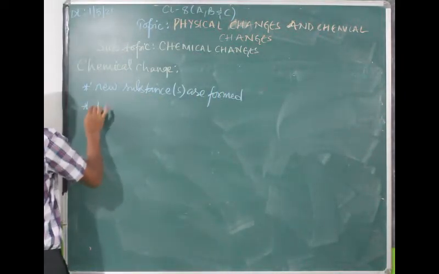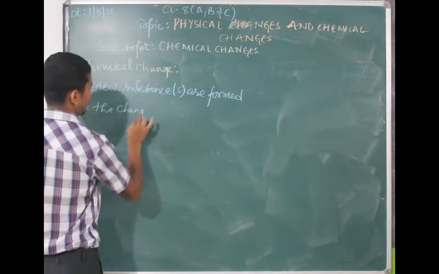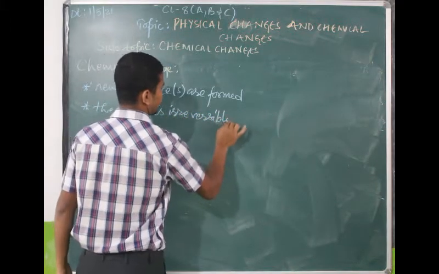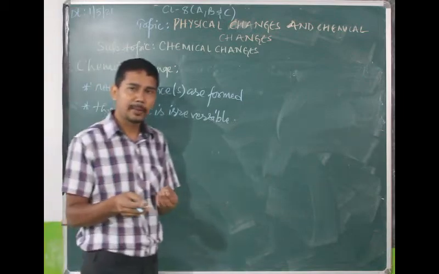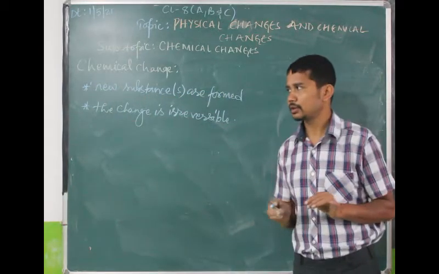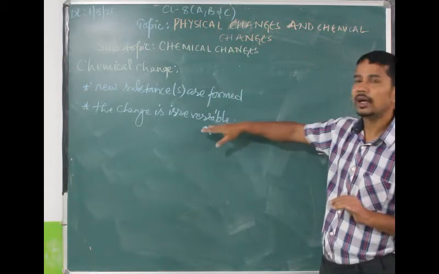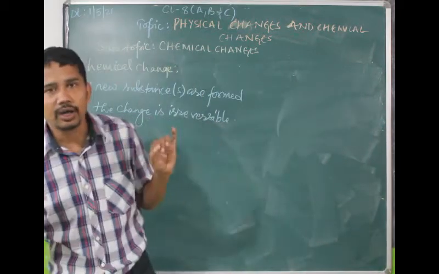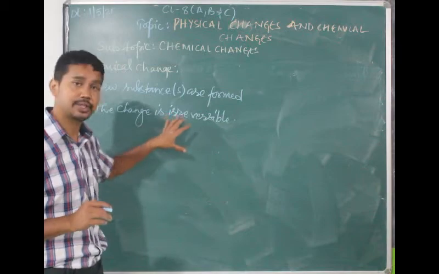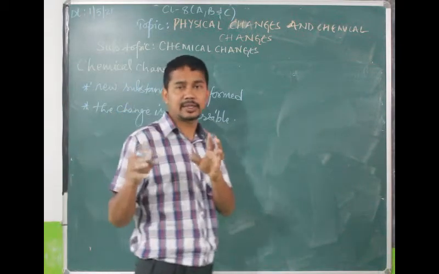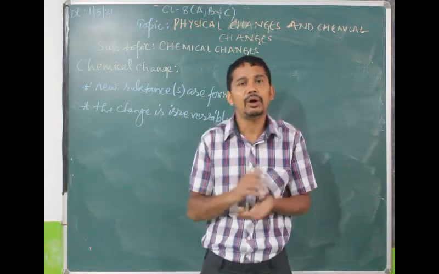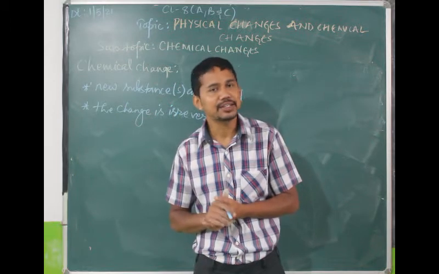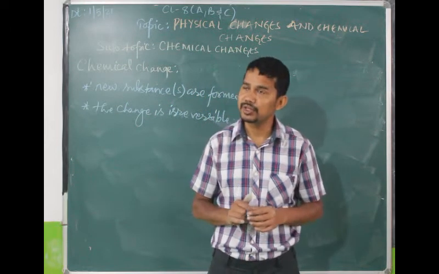Number 2, the change is irreversible. Irreversible means on reversing the conditions, you will not get the original substance back. That means it is irreversible. Once you mix lemon and milk, you will get curd. But you won't get milk and lemon back. That is irreversible change, and that is a chemical change.